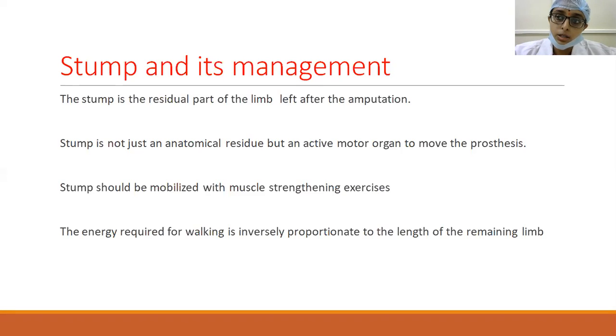The shorter the stump, the greater the energy expenditure by the patient. This will be difficult in old and debilitated individuals. So keeping in view the disease burden, the energy required for ambulation, as well as proper prosthetic uptake, all these three factors should be kept in mind while deciding the level of amputation.